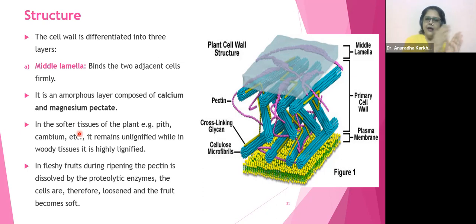These are soft areas. What happens there? They remain unlignified, while in body tissues it is highly lignified. So these softer tissues have less lignin, and the older and woody ones will have a lot of lignin.